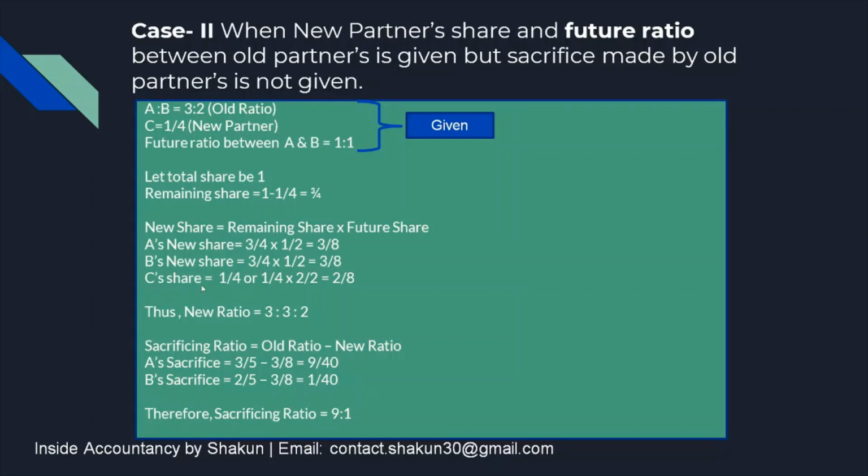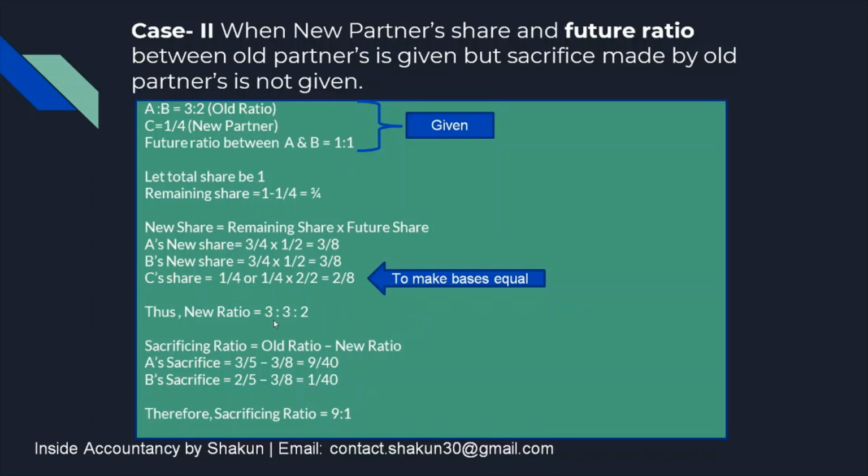C's share was given in the question as 1/4. In order to make the bases equal, I have multiplied it by 2/2, resulting in 2/8. So the new ratio is 3:3:2. Now just look, this new ratio is between A, B and C. So the ratio between A and B is 3:3 or 1:1. So our condition of 1:1 is satisfied in the new ratio.